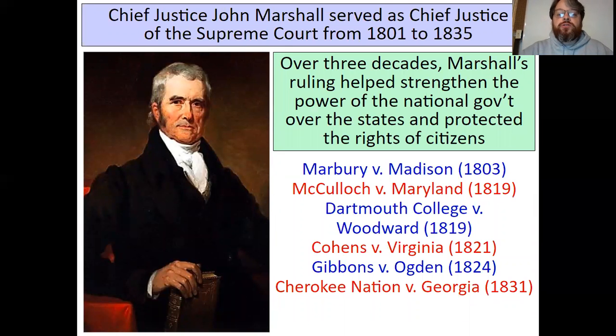Chief Justice John Marshall served as Chief Justice of the Supreme Court from 1801 to 1835. Over three decades, Marshall's rulings helped strengthen the power of the national government over the states and protected the rights of citizens. And it's interesting because you would think that a stronger national government would be taking away people's individual rights, but in a lot of cases that didn't happen. So here is a list of really important cases, but first one was Marbury versus Madison. We will talk about the others as we get to them.